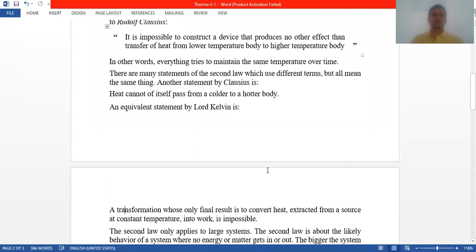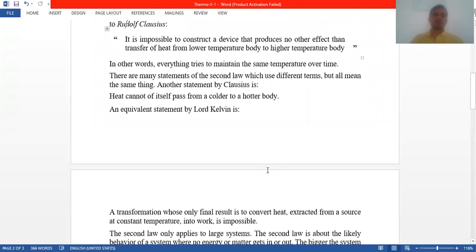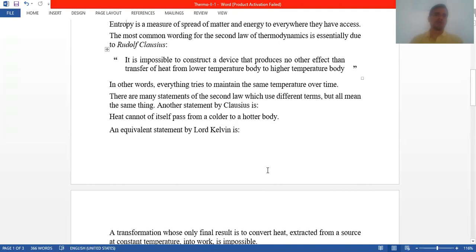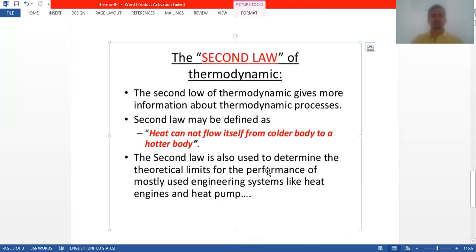The most common statement about the second law of thermodynamics is that it is impossible to construct a device that produces no other effect than the transfer of heat from a lower temperature body to a higher temperature body. So these are the various statements about the second law of thermodynamics.